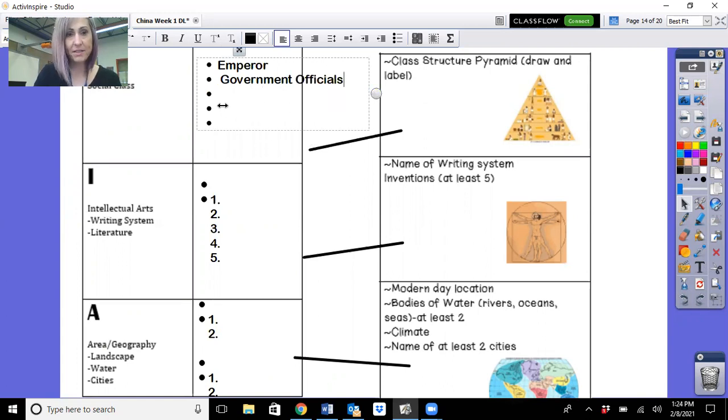And then we had merchants and traders. Merchants, traders, artisans, and then at the bottom was peasants and farmers. All right, they were way at the bottom. I don't think they had slaves, which is interesting. They'd be one of the few civilizations that did not have slaves.